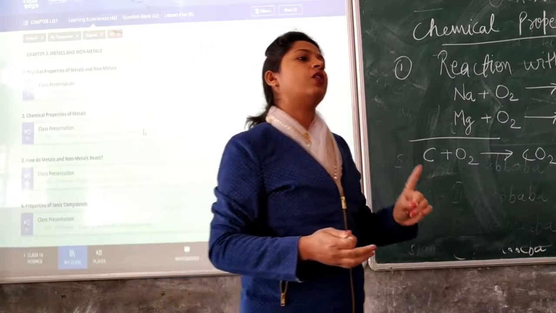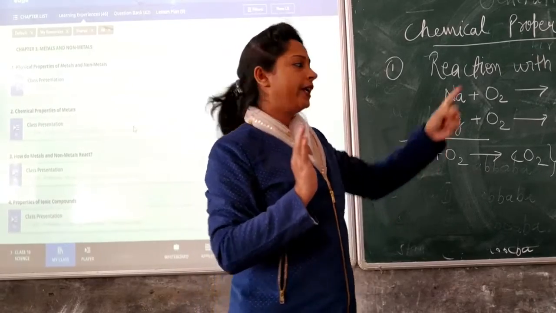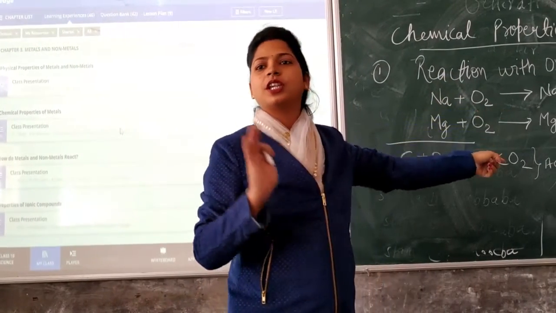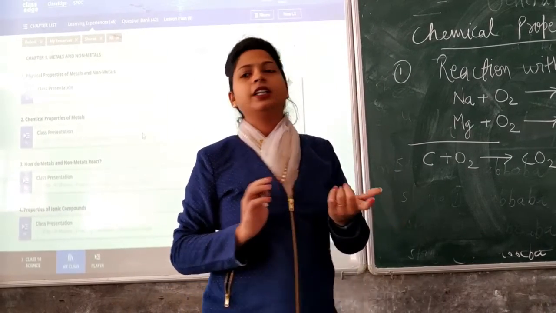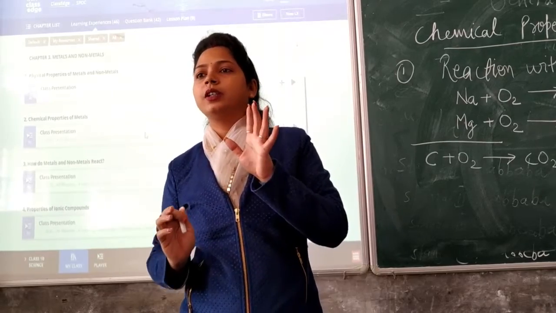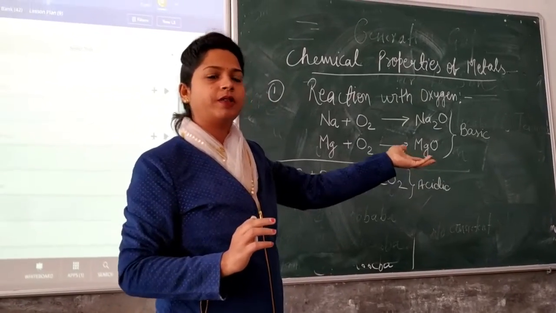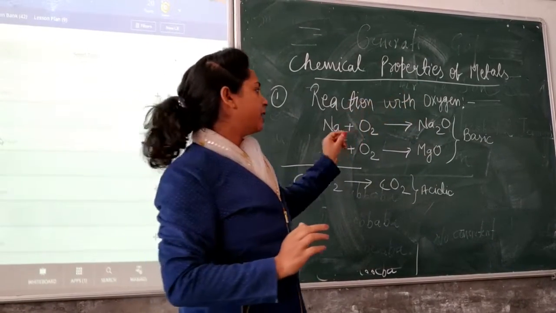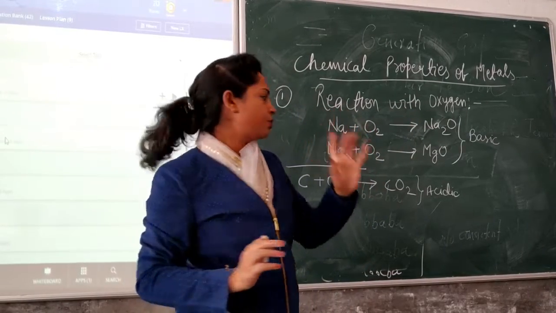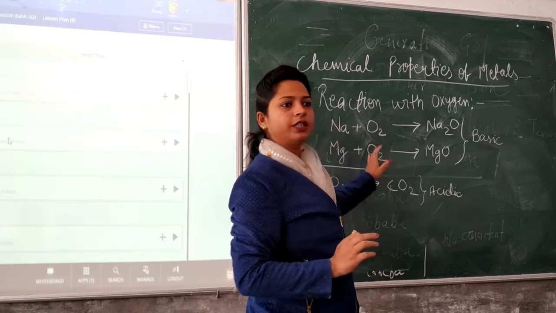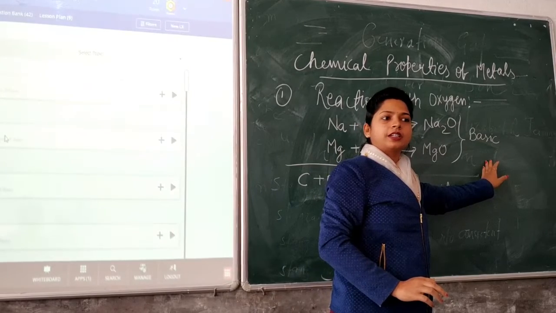Now what changes do we observe if we put blue litmus in that solution? No change. Very good. Now if we put red litmus paper, it will change to blue. Because we have read about the indicators in the previous chapters, that with bases, litmus changes from red to blue. So we can come to this point after doing the litmus test that these metallic oxides are basic in nature, right?